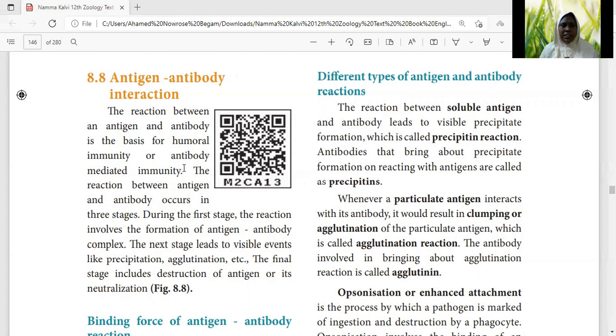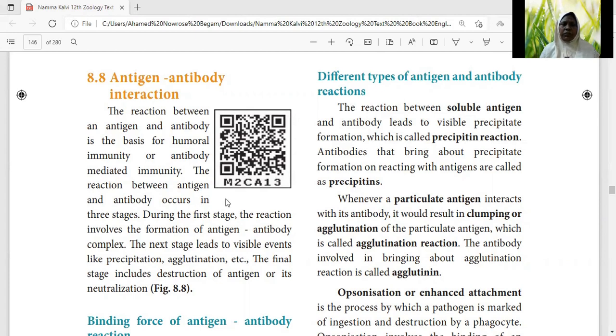But in cell-mediated immunity, no antibodies are produced. Instead, cells themselves will destroy the antigen. This is the major difference between humoral immunity, or antibody-mediated immunity, and the other type, which is called cell-mediated immunity. In humoral immunity, the antigen-antibody reaction is the base for the antibody-mediated immunity.